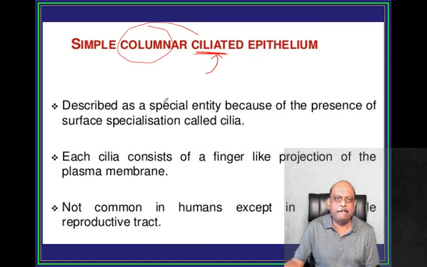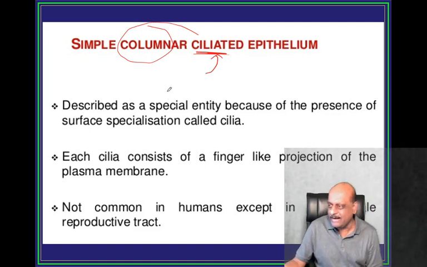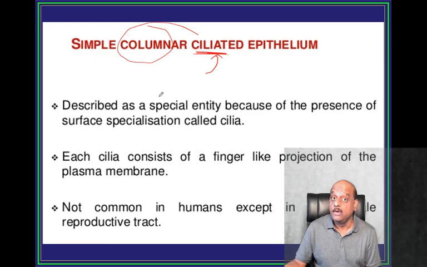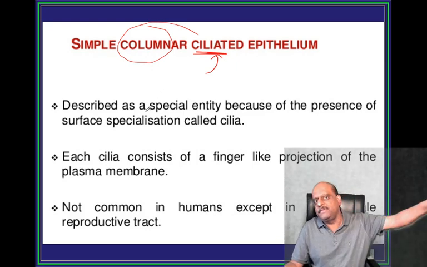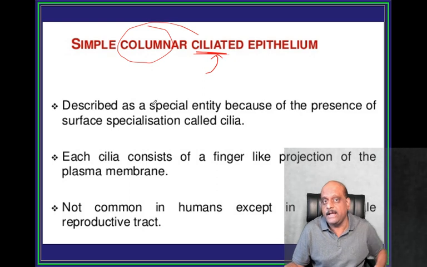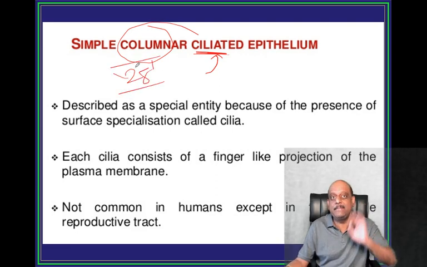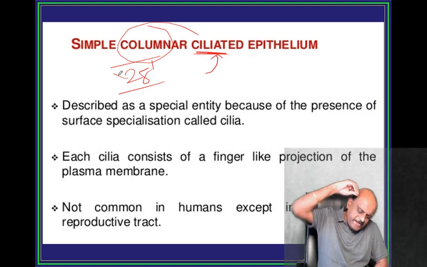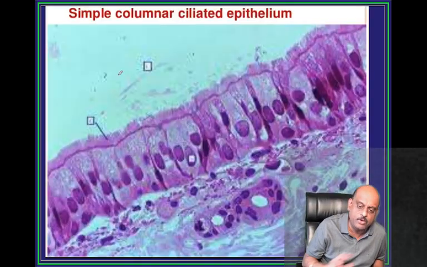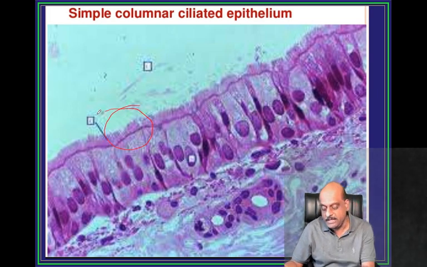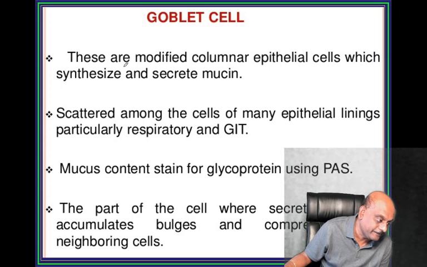These things feel very boring to read and boring to remember, but still we have to read, we have to remember, we have to reproduce in tomorrow's exam. Why? Because if you take the past 15 years of foreign medical graduate exam or NEET PG, almost 28 times this question on epithelium has come. That means it is a seat guarantee MCQ. Without that, there will be no question paper. That's what you should remember. So this is a simple columnar ciliated epithelium, how it looks like.